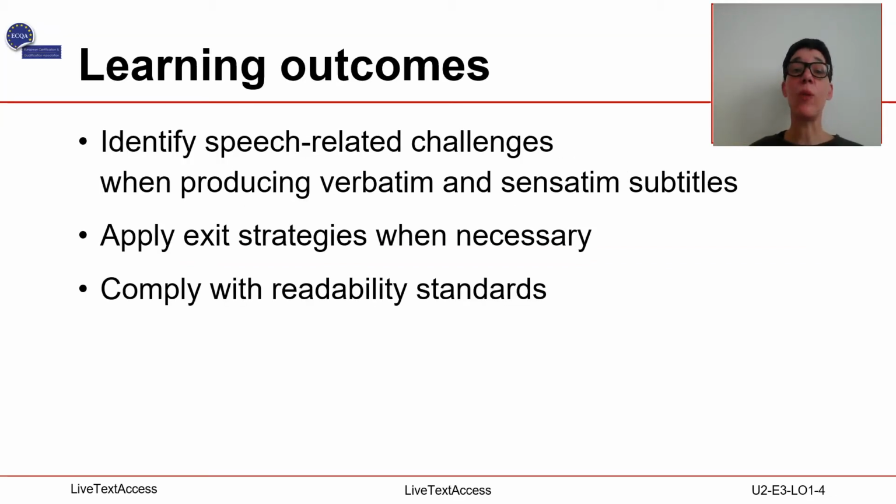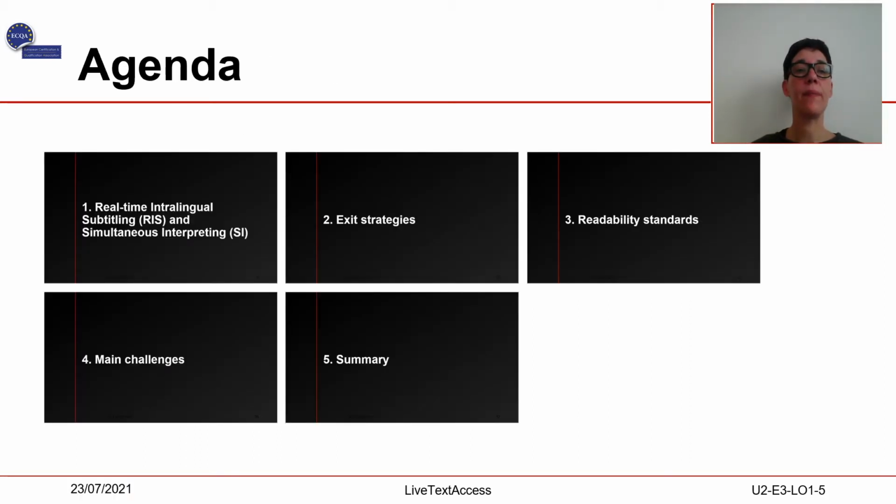The learning outcomes for this unit are to identify speech-related challenges when producing verbatim and sensitive subtitles, apply exit strategies when necessary, and comply with readability standards. In this unit, we will be dealing with the following points: real-time intralingual subtitling and simultaneous interpreting, exit strategies, readability standards, main challenges, and we will finish with a summary.